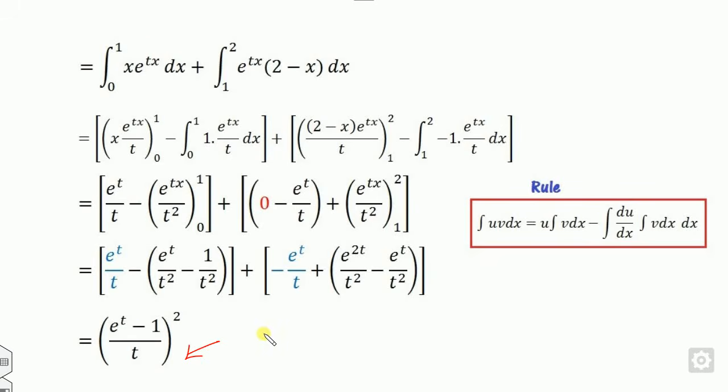So what is the condition for that? Is this well defined at t equal to 0? Yes, it is well defined, because if it is 0 by 0, then you have to use the limit. You also know that the limit at t tends to 0 of e raised to the power minus this goes to 1. So this is well defined for all values of t. So this is the moment generating function.